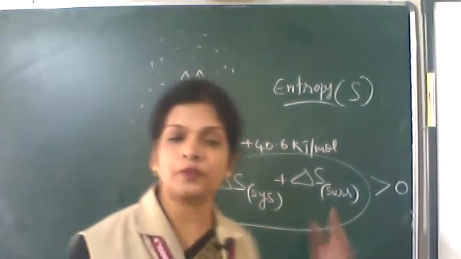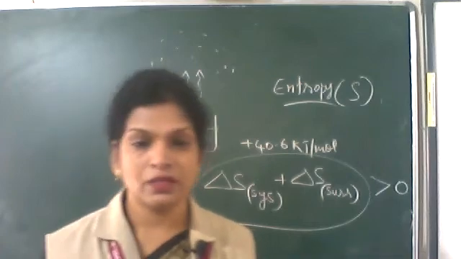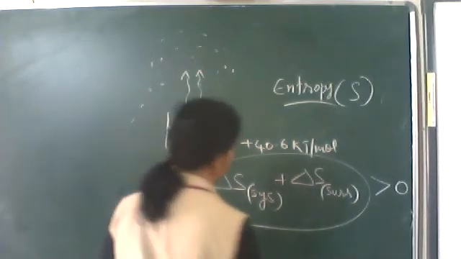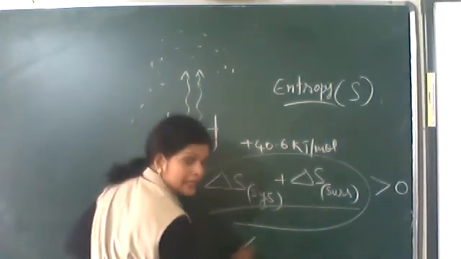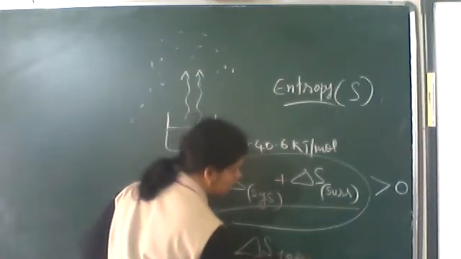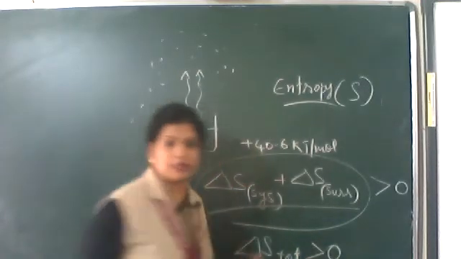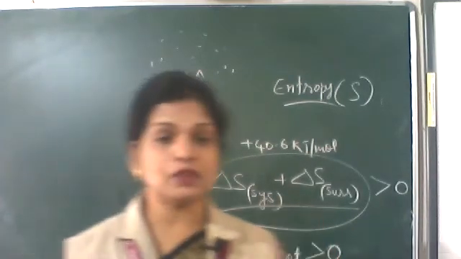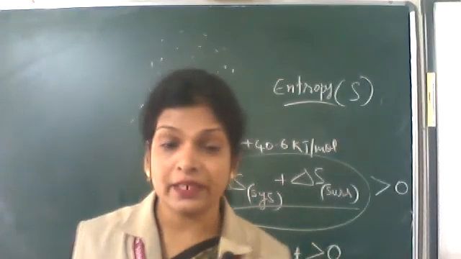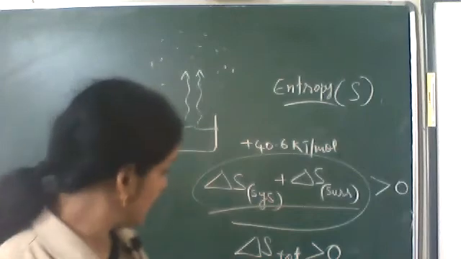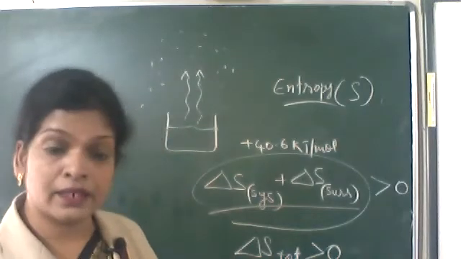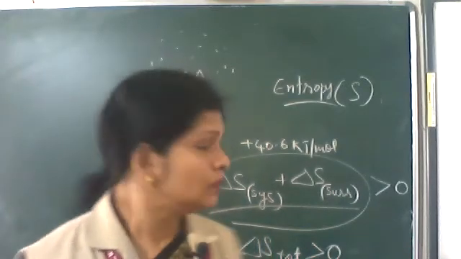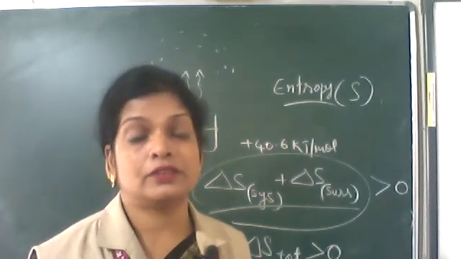Entropy of the universe means entropy of the system and entropy of the surroundings. So the entropy of the universe is increasing. We can say delta S total will have a positive value, greater than 0. So the conditions for spontaneity are release of energy, that is enthalpy, and increase in delta S. So these are the two criteria for a spontaneous process.